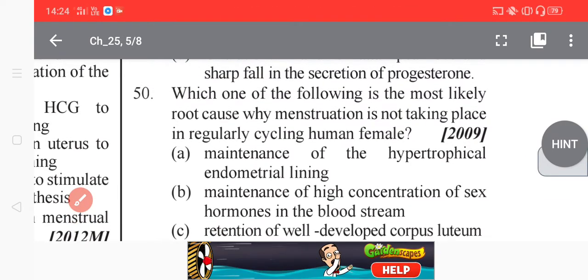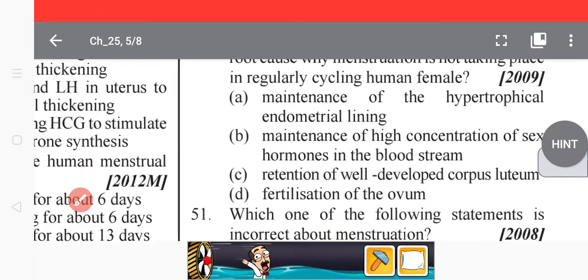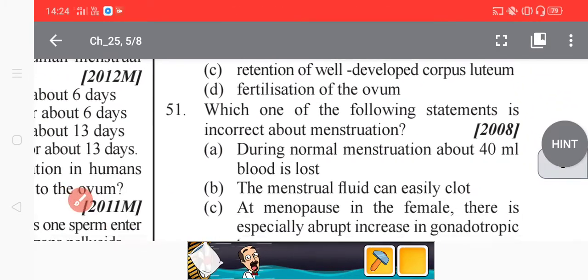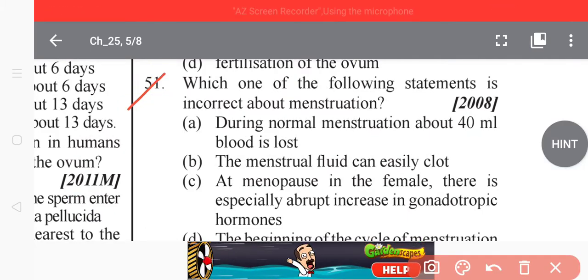So the best option here is fertilization of the ovum, which is why menstruation does not take place in a regularly cycling human female. That was the reason. Now go to question number 51.